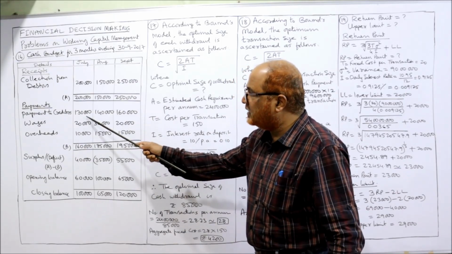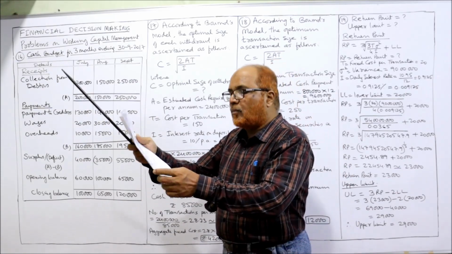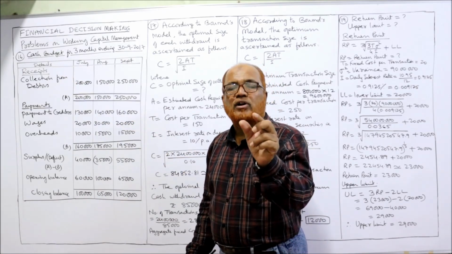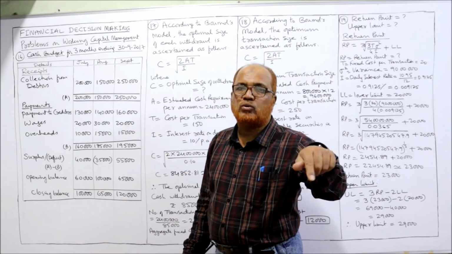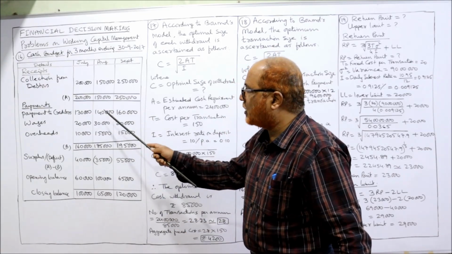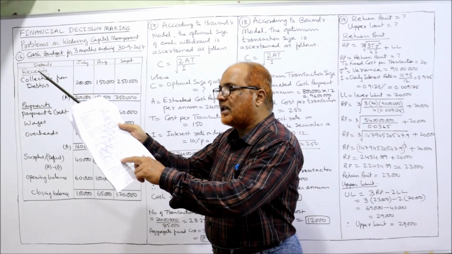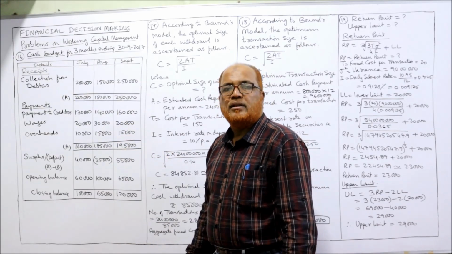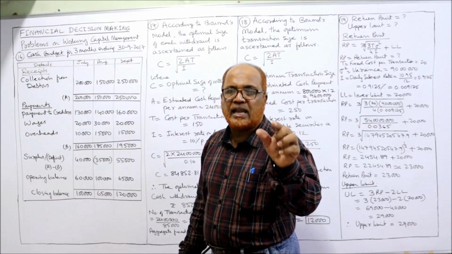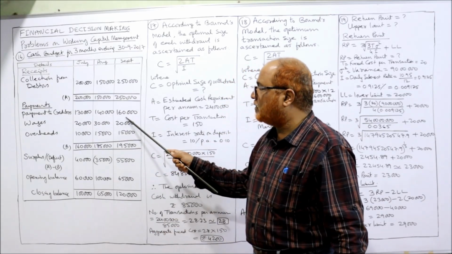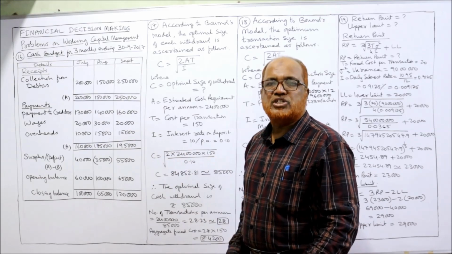So July 1,30,000. Similarly, how much are the July purchases? 1,40,000. It will be paid in August. So August 1,40,000. Now the purchases of August are 1,60,000. This will be paid in September. So September 1,60,000. Now wages.